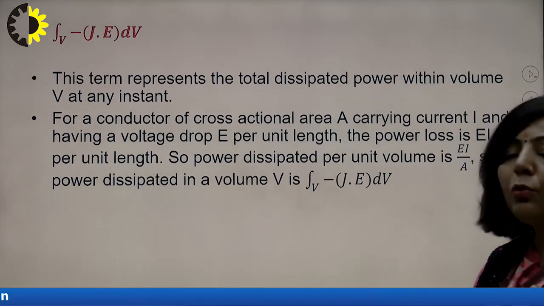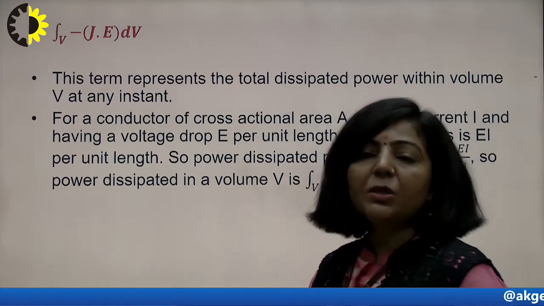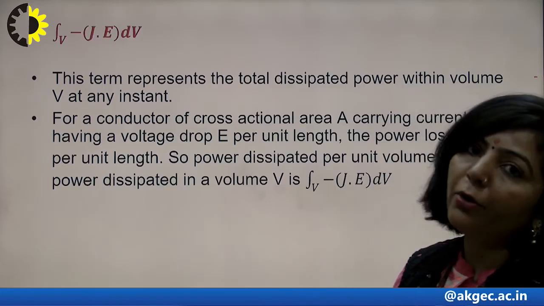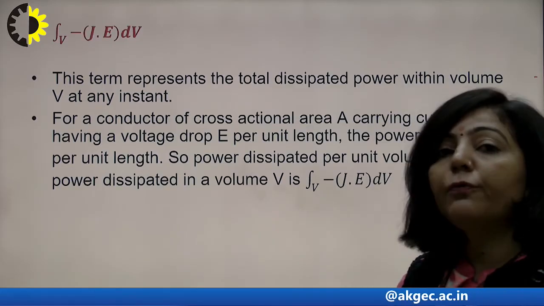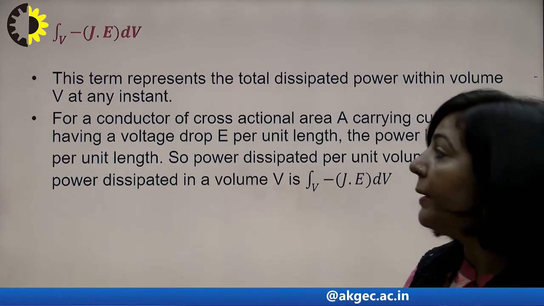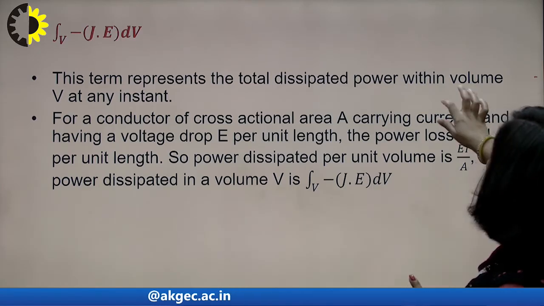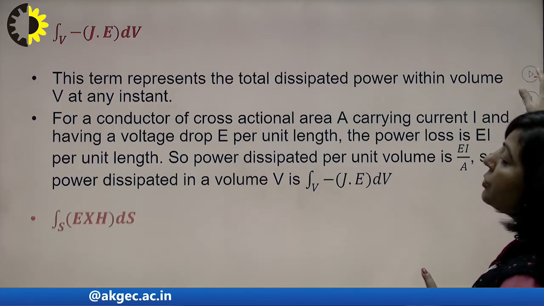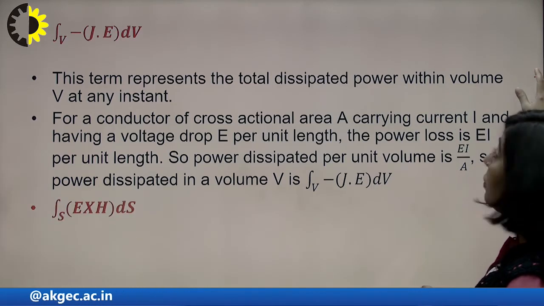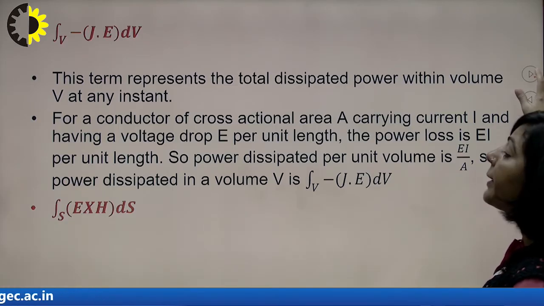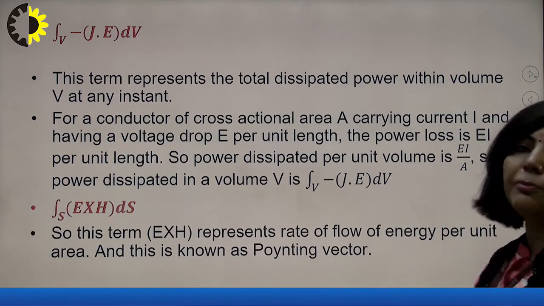These two terms are known to us. One term is representing flow of energy per unit volume. Another one is also the form of flow of energy per unit volume. It means the remaining term, one term left in that mathematical form of Poynting theorem, will also, dimensionally, make that equation correct if that term also represents the flow of energy.